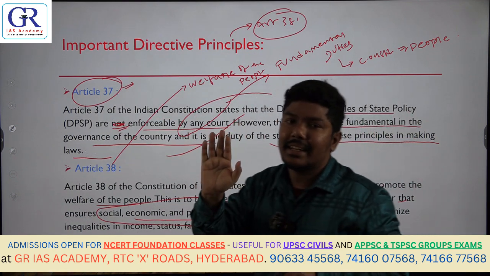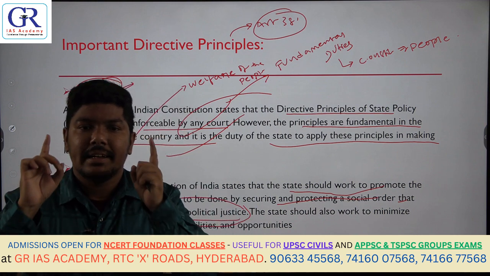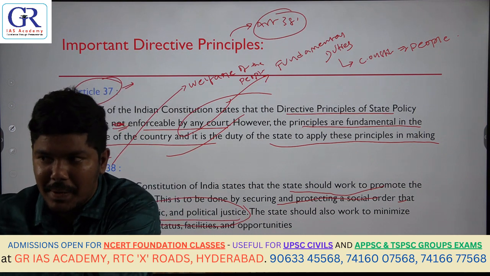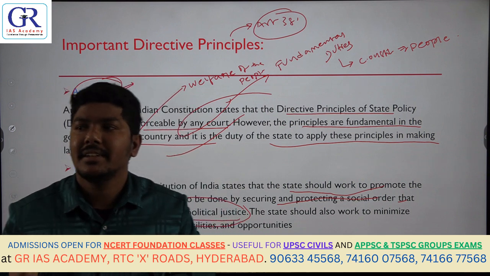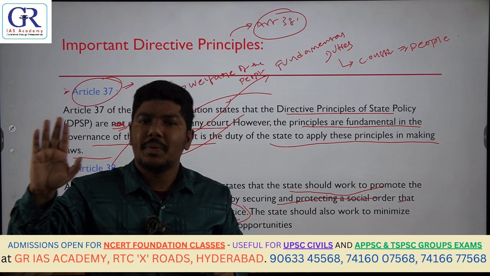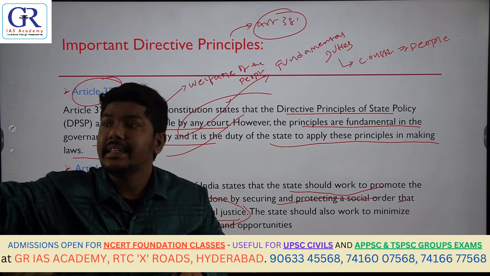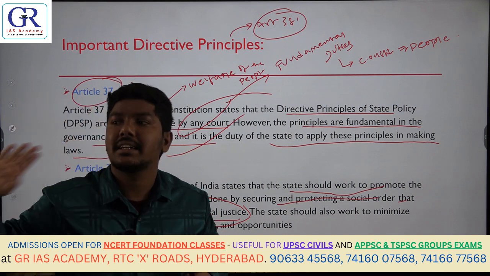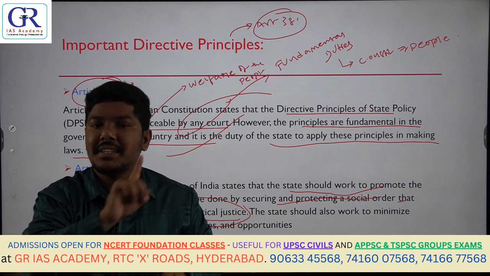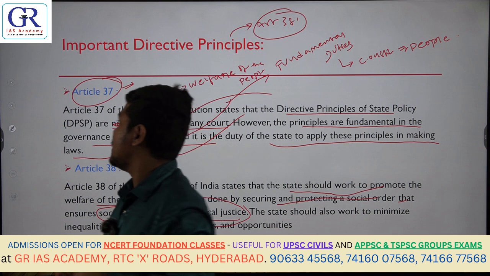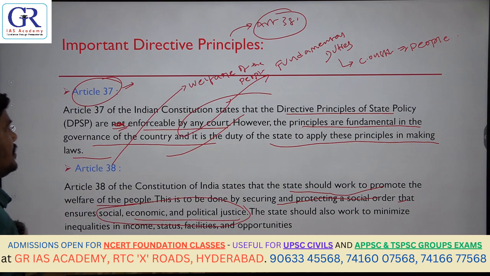So what is Article 38 all about? In simple sense, it is the duty of the state to promote the welfare of its people. What is Article 37? The Directive Principles of State Policy are not legally enforceable, but these principles are fundamental in the governance of our country. That means the state should not neglect them at any cost. That is what Article 38 of the Constitution is.